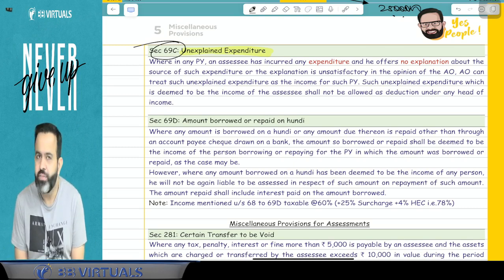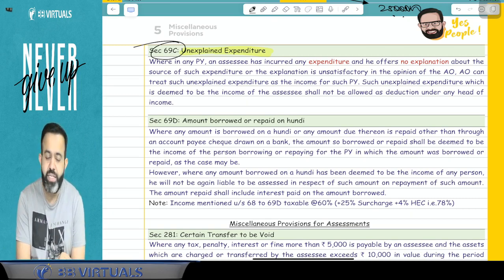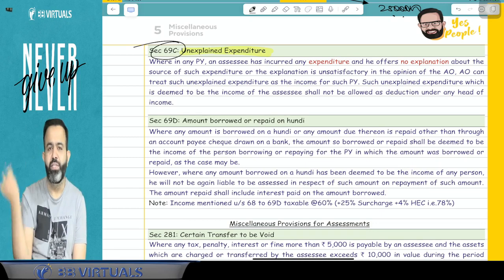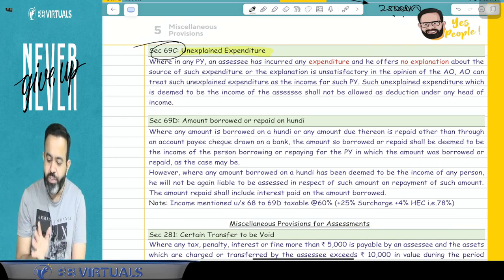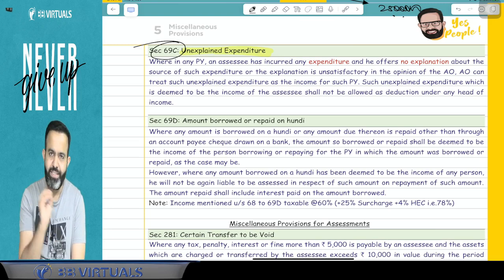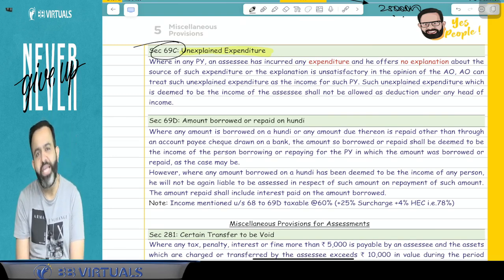Now the assessing officer asked Meghna's parents where they got this 1 crore. Meghna's parents are not able to explain. They just say that Balaji has given the 1 crore for Meghna, so we spent it on the marriage. So the question is, is this explanation satisfactory? The answer is no. So when the explanation is not satisfactory, whatever amount is spent will be treated as your income.